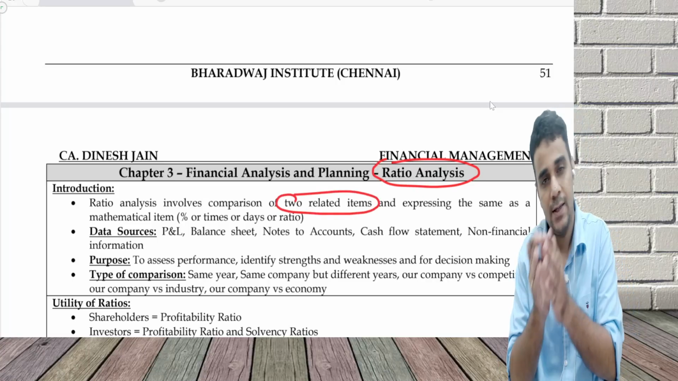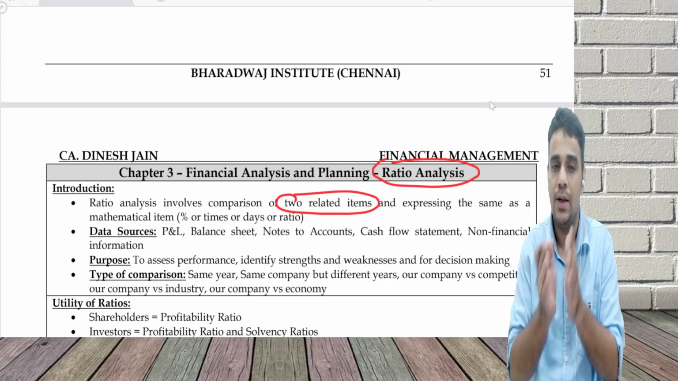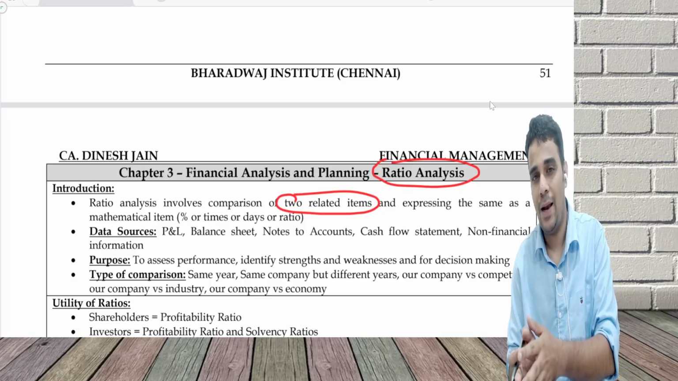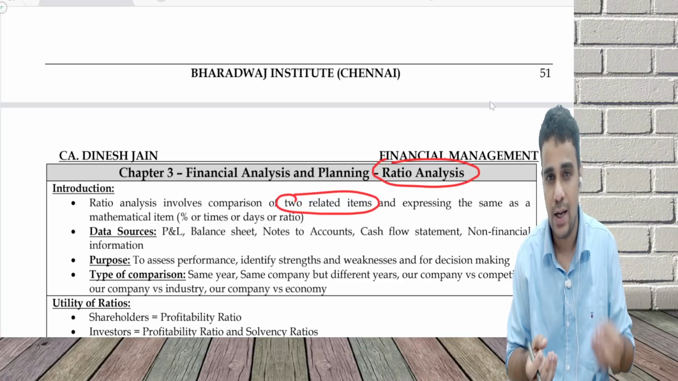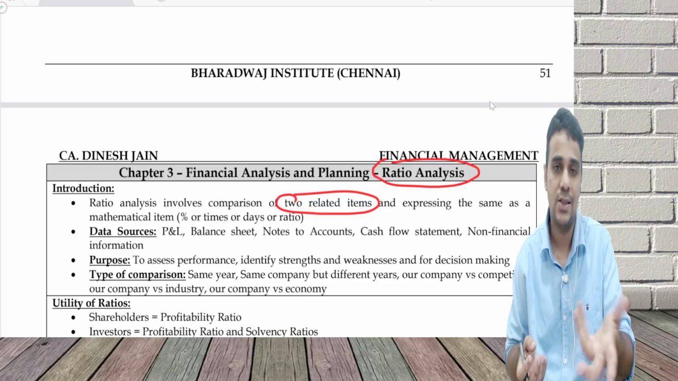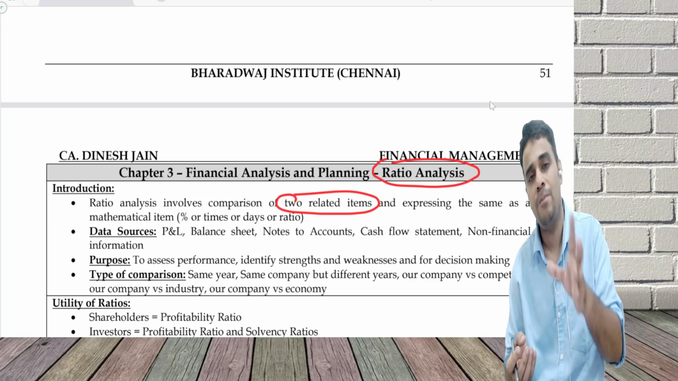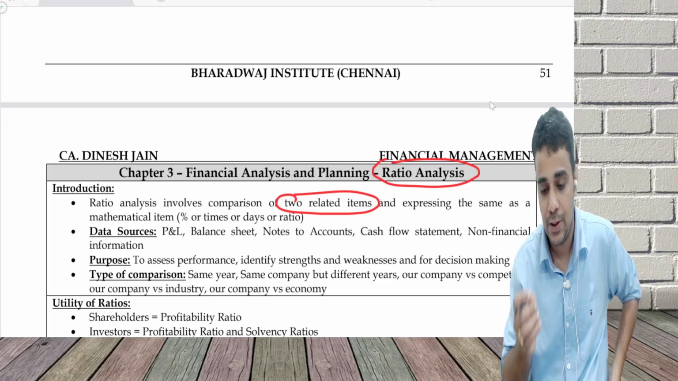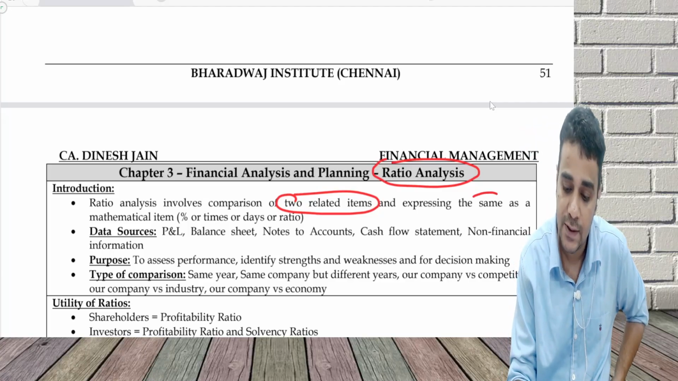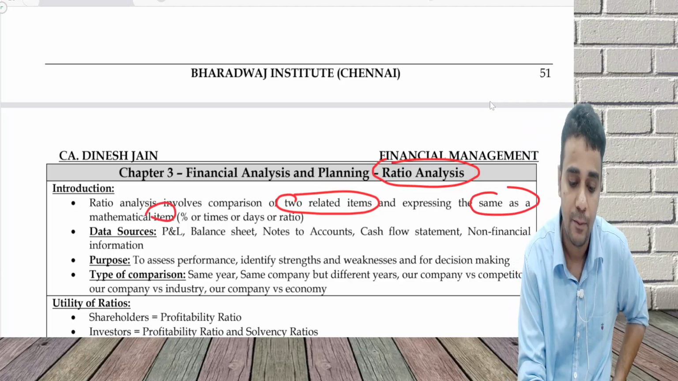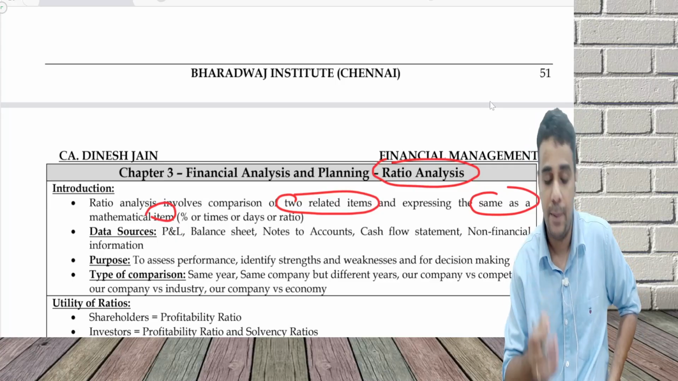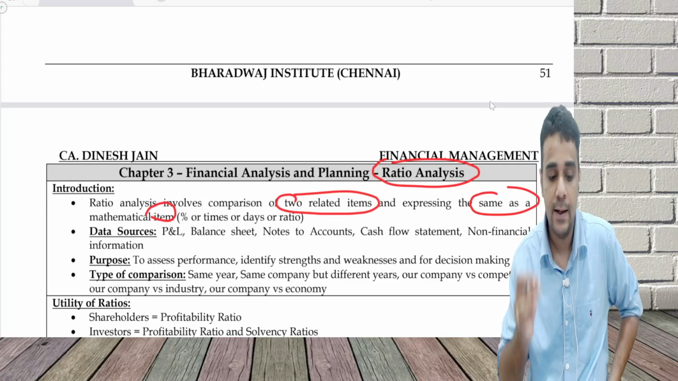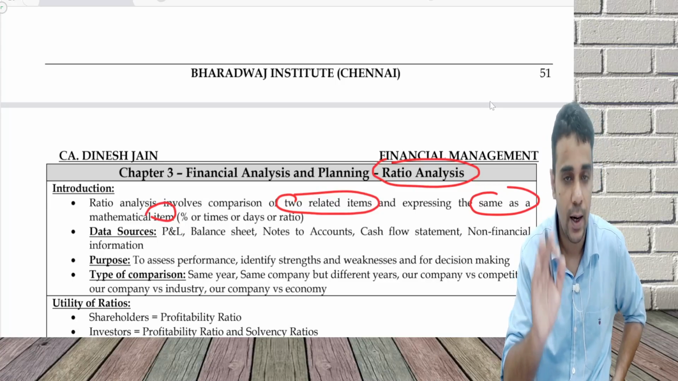Net profit, sales can come from the P&L. Current asset, current liability: one from P&L, one from balance sheet. Asset turnover ratio: asset is from balance sheet, sales is from P&L. So it can be from P&L, from balance sheet, or outside the P&L and balance sheet as well. And we express the same as a mathematical item. What is a mathematical item? It can be in percentage, in times, in days, in ratio, which is what ratio analysis is all about.